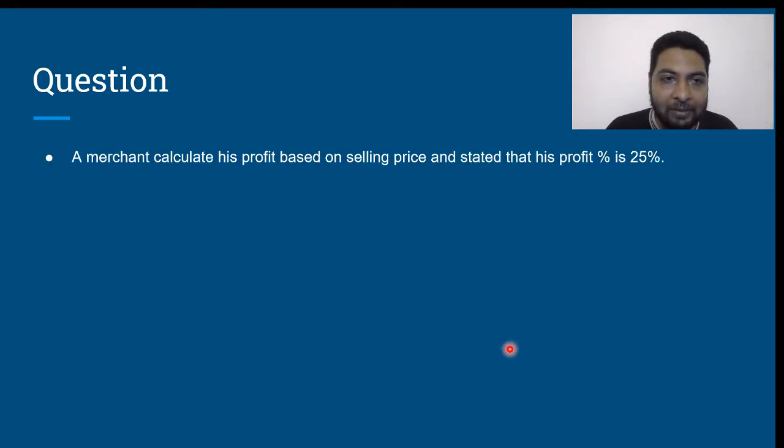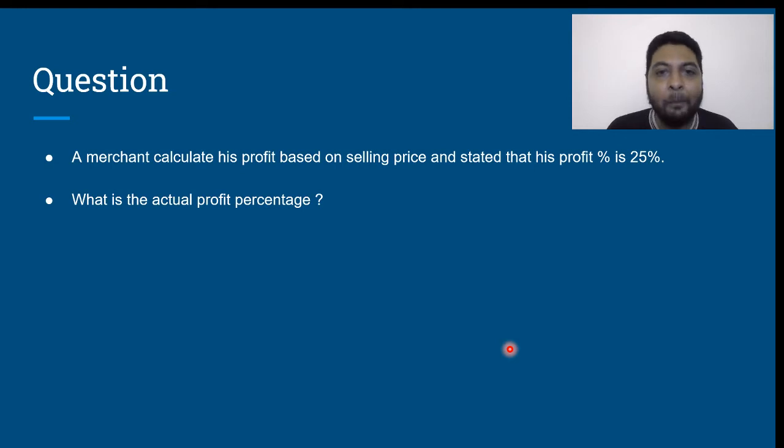Now, let us look at this question. The question is as follows. A merchant calculated his profit based on selling price, which means he has calculated the profit margin and he states that that is his profit percentage, which is wrong, of course. So he has calculated his profit based on selling price and states that it is 25%. We have to find what the actual profit percentage is. How can I solve it quickly?